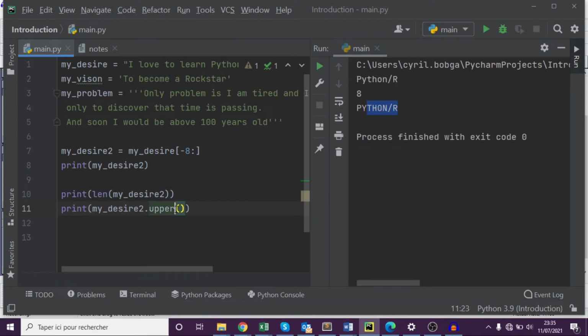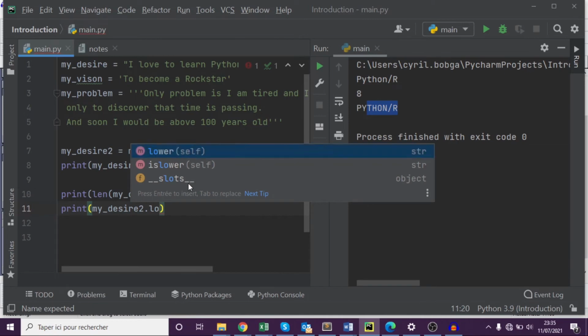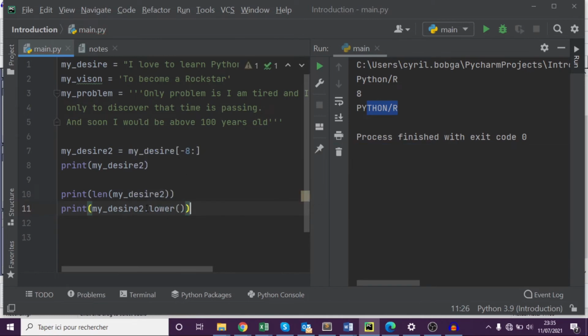Same as we could come here and say, okay, we want to print. If we go there, we'll go to the lower. You see, there's a method for lowercase. Want to put everything in lowercase, so we print that there. You see, everything is put in lowercase here, while the function could be sum, average, which just applies to general objects. This is a method specific to this data type string.